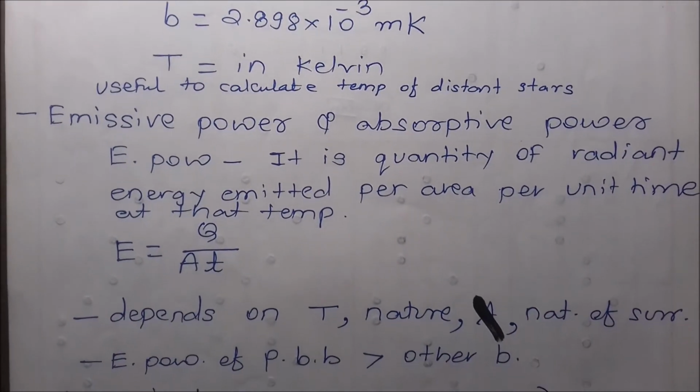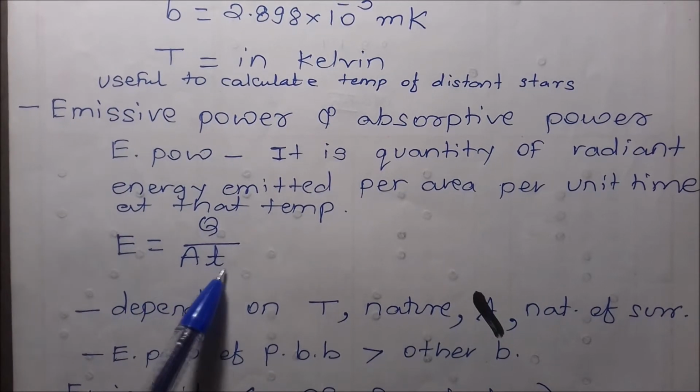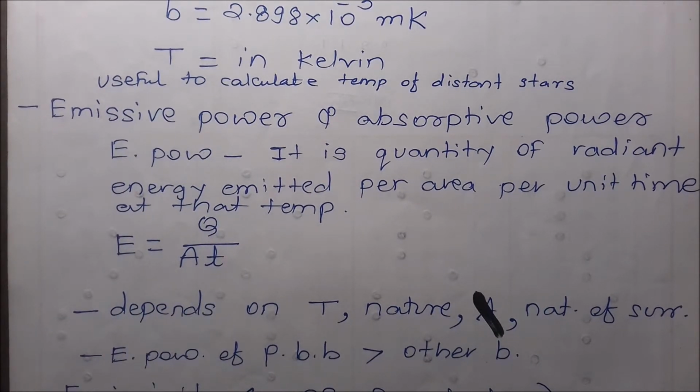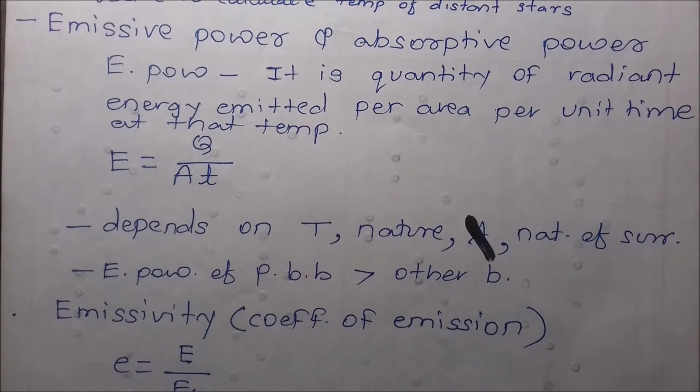Then emissive power. Emissive power is the energy emitted per unit area per unit time. It depends upon the temperature of the body, nature of the body, and nature of the surrounding. Energy emitted by a perfectly black body is greater than energy emitted by other bodies. Good absorber is good emitter.